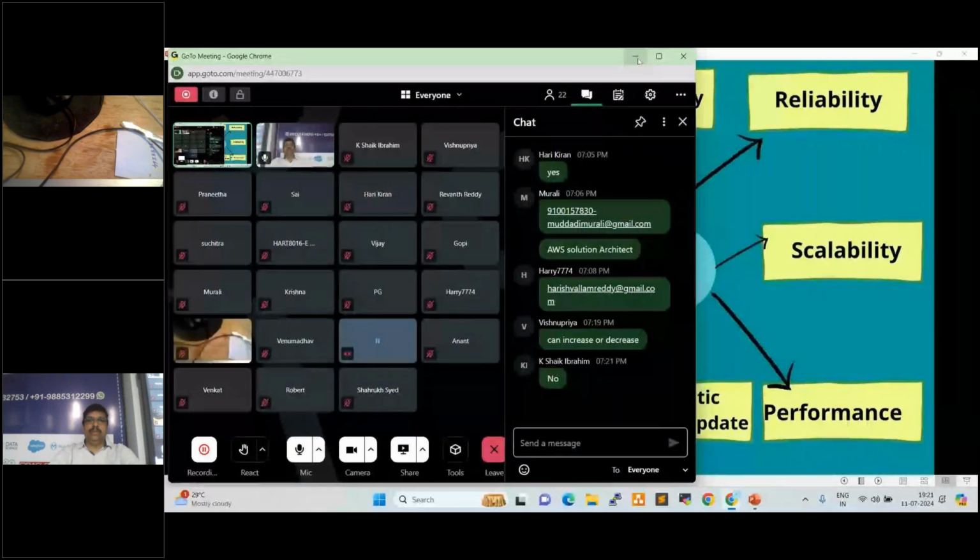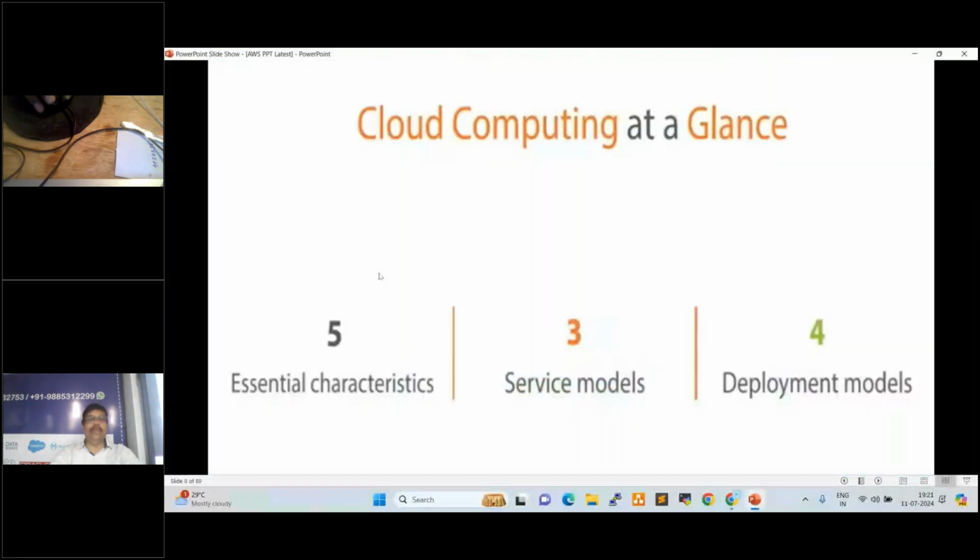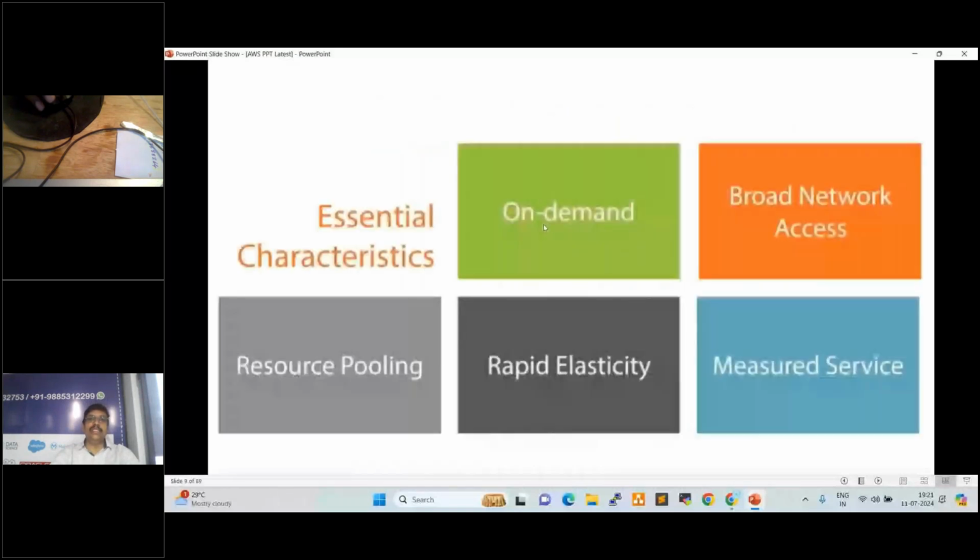Yeah, let's move to the next slide. So we have 5 essential characteristics, 3 service models, and 4 deployment models. What are those 5 essential characteristics? First one is on demand. What is on demand, anyone? Instantly, immediately. Whenever we need any resources, we can create them within a minute, immediately, which is nothing but on demand.